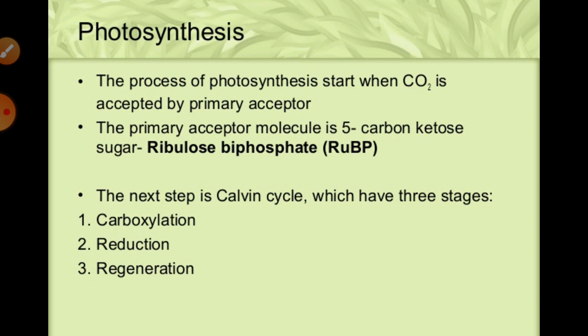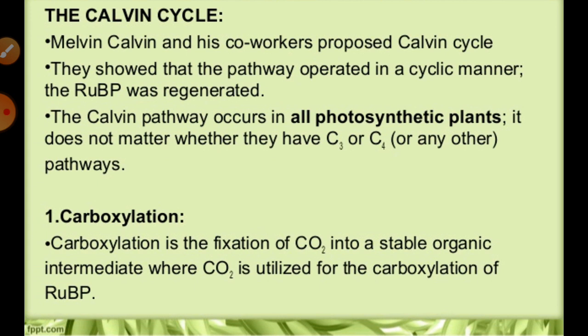So there are carboxylation, reduction and regeneration, especially in the Calvin cycle. Let's begin with the first, that is carboxylation, means how this carboxylation process will take place. As we all know, in the Calvin cycle the fixation of the carbon dioxide molecule takes place in the form of carboxylation of